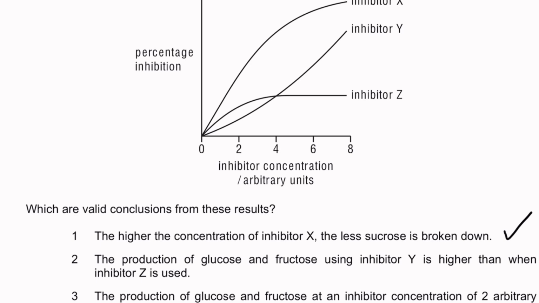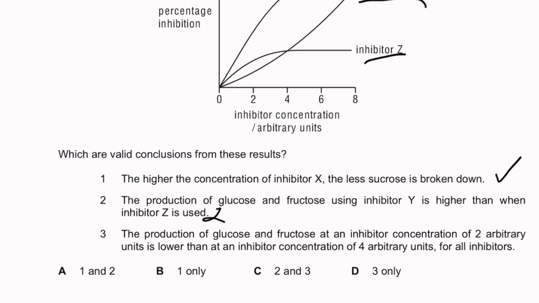The production of glucose and fructose using inhibitor Y is higher than when inhibitor Z is used. Inhibitor Y versus inhibitor Z. Inhibitor Y actually has a greater percentage inhibition compared to inhibitor Z, so the production of glucose and fructose should be lower than when using inhibitor Z.